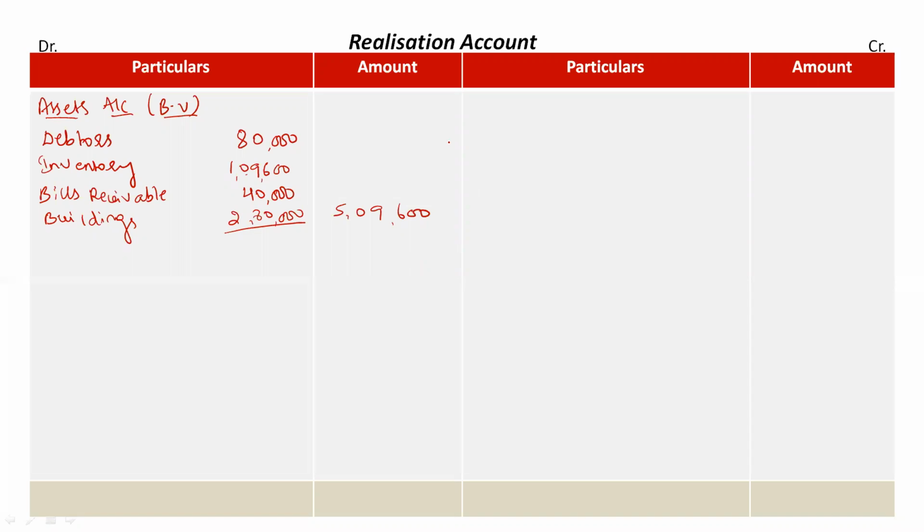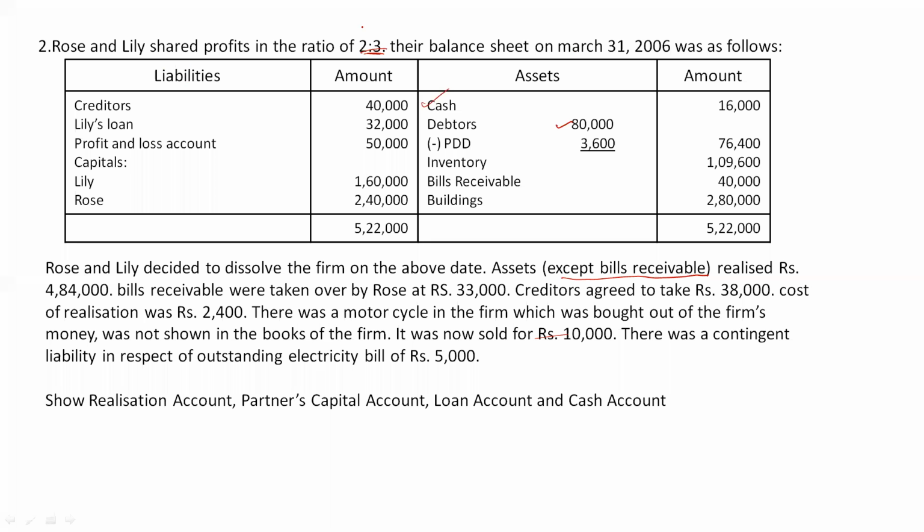Now again in the first step itself, what will be our next step? That is recording the book value of liabilities. Liabilities account on the credit side, at their book value. While recording the book value, we have to refer to the balance sheet given in the question. Now we should remember that three things should not be taken while recording the book value of liabilities.